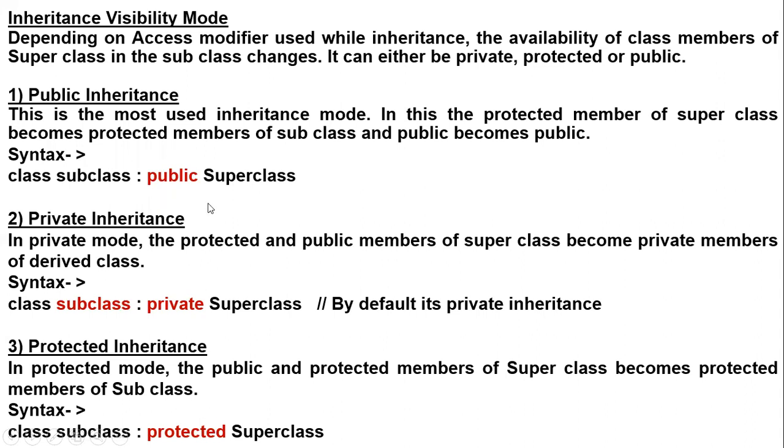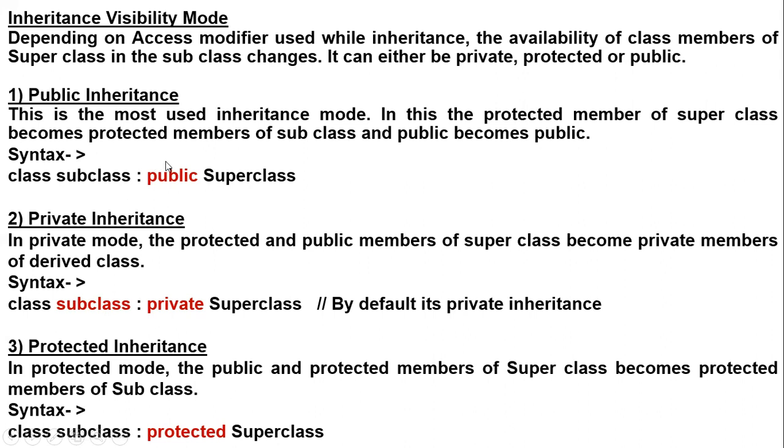Now we are looking at a new keyword, protected. The difference between private and protected is only one. Protected members are also used like private members in a class, but they can be inherited.